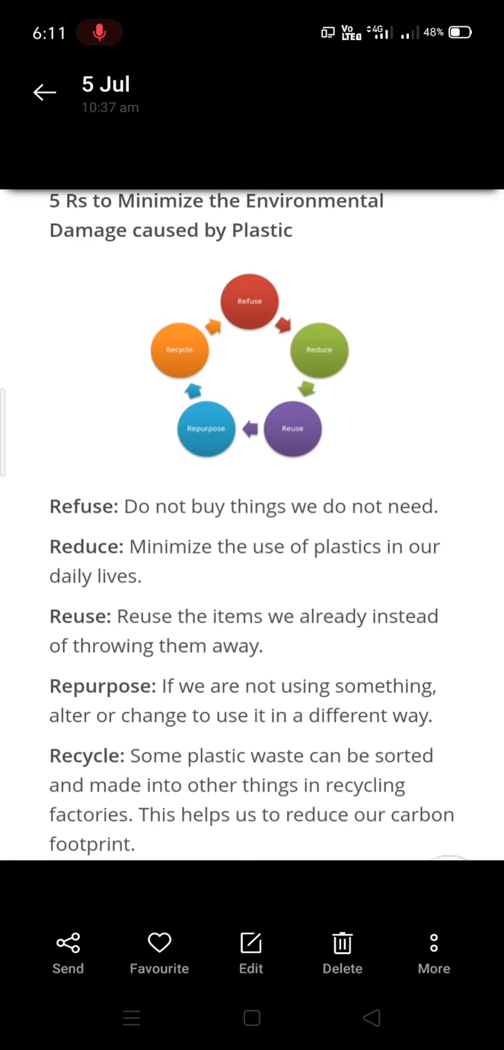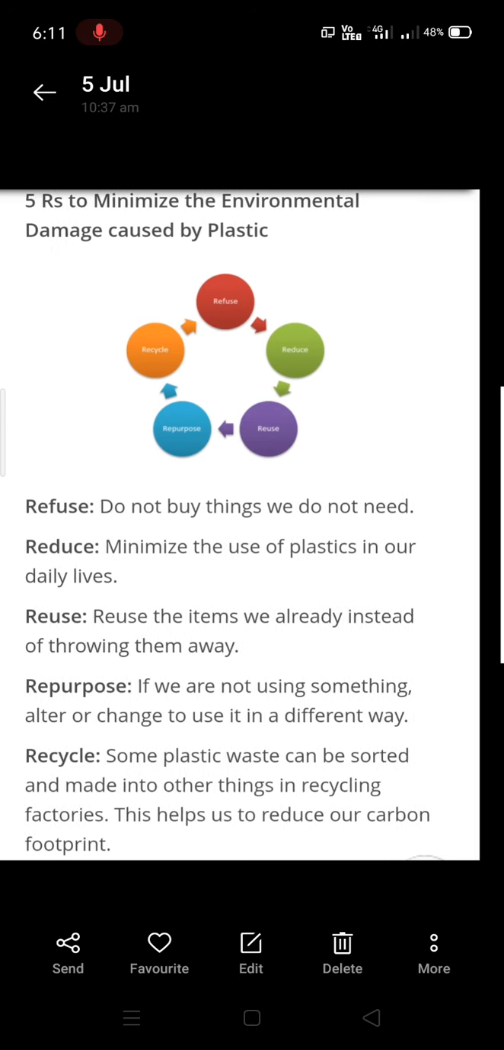We can see daily morning some kabaddi wala, small kids carrying a bag. They'll go and collect all the plastic items. This will help us to reduce our carbon footprint, means this will help to reduce the new formation of plastic. Old plastic only can be recycled and used.